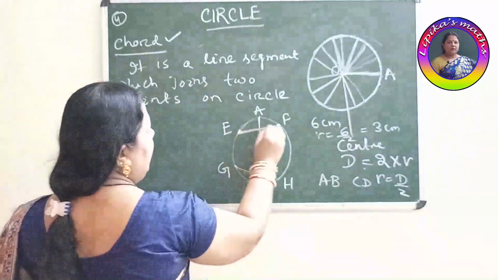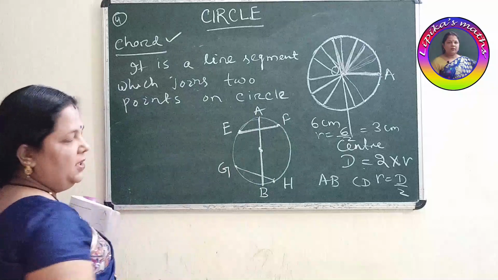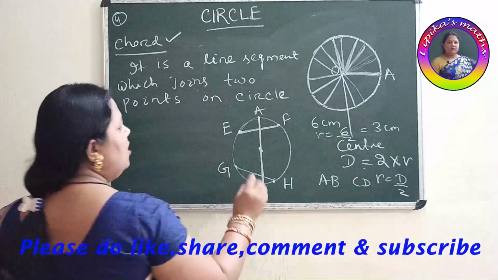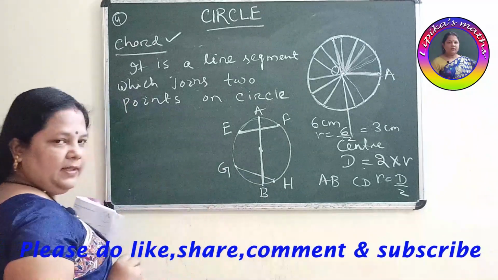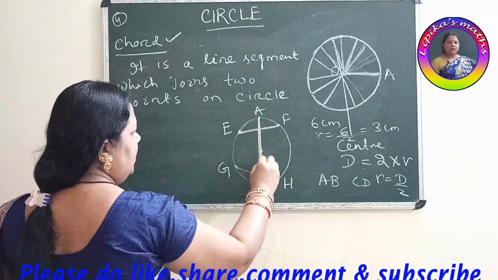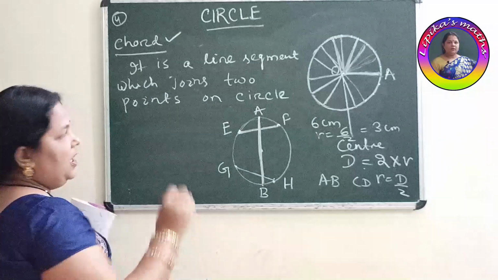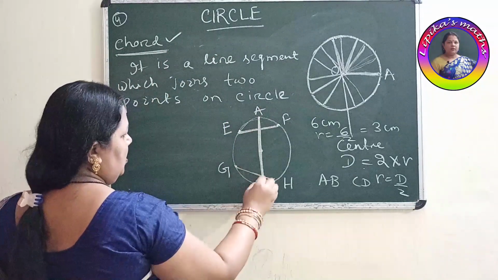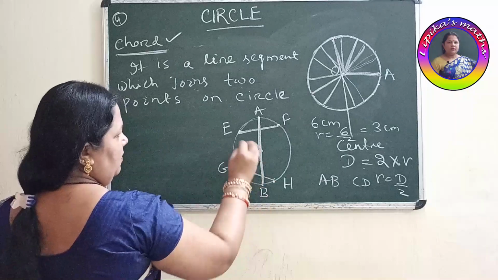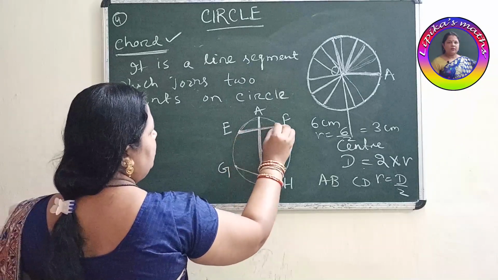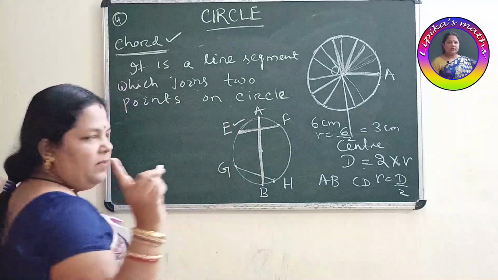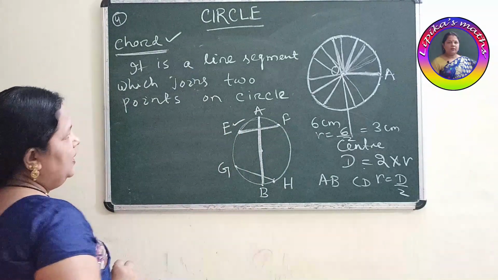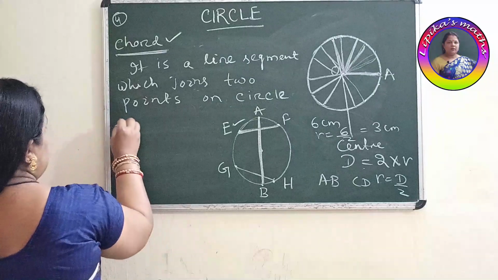The chord cannot be a diameter, but the diameter can be a chord, and it is the longest chord. Diameter is the longest chord. According to our statement of chord, it is joining 2 points on the circle, but here it is not passing through the center. So chord cannot be a diameter, but diameter is a chord. Clear?